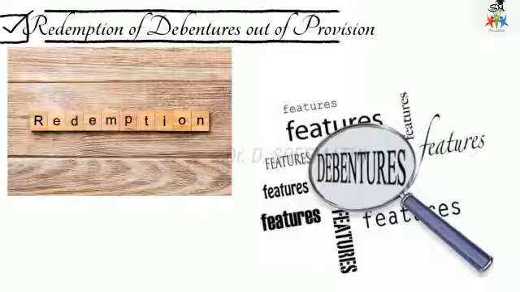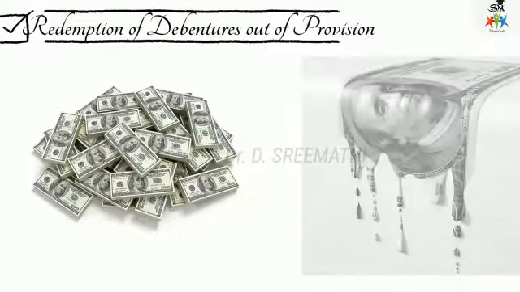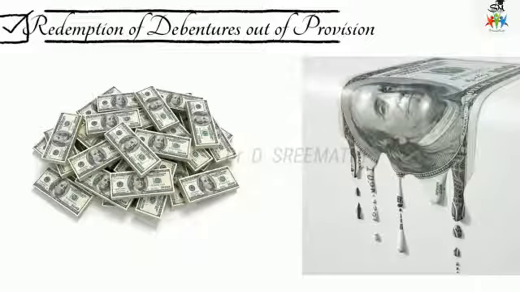Suppose a future date has been fixed for the redemption of debentures, then the company has to see that sufficient cash is available on the date of such redemption. In the normal course, the liquid cash may not be available for the redemption. So making provision is the best way to ensure that the necessary cash is available on the date of redemption.